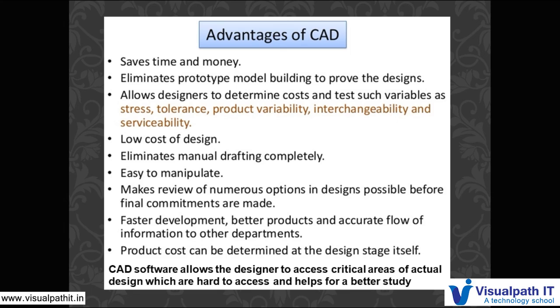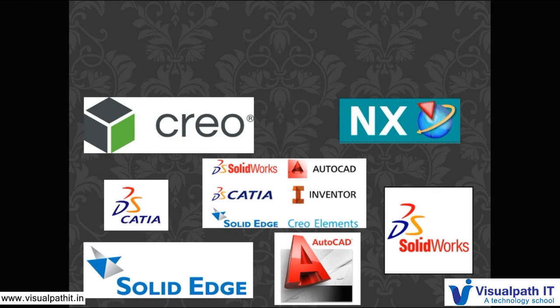Even if we create a prototype, there might be some areas which have very little distance and less clearance between them, and it would be very difficult to access and see them. But in CAD we can actually access that, and we can have a better understanding and a better study of all these parts, so that we can have a good design.